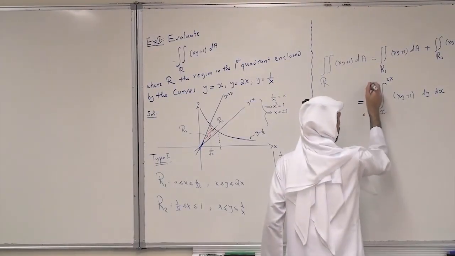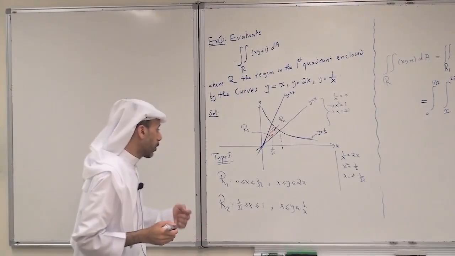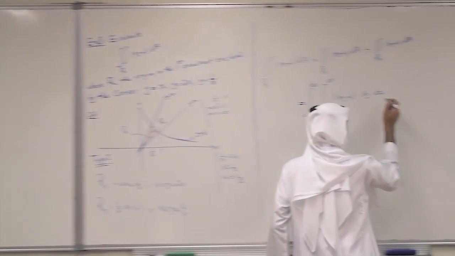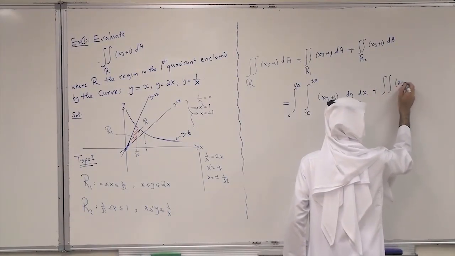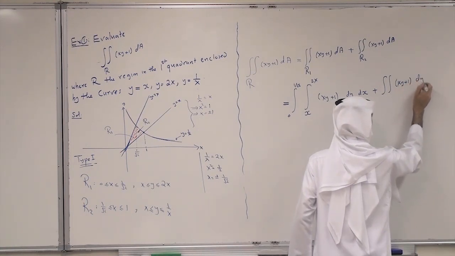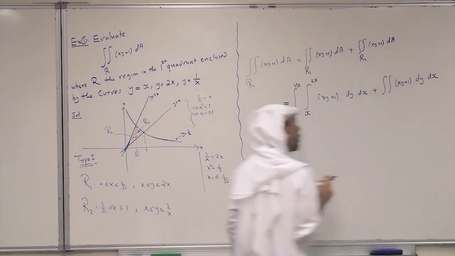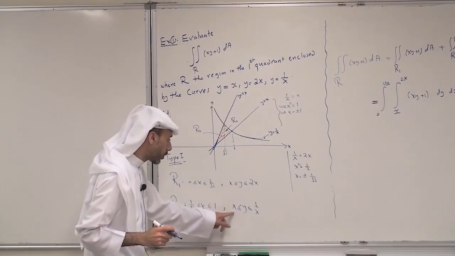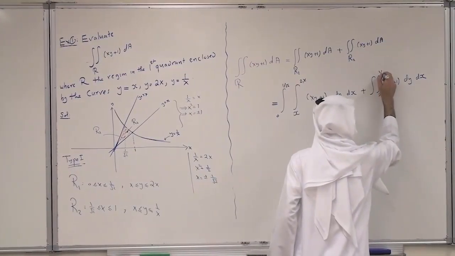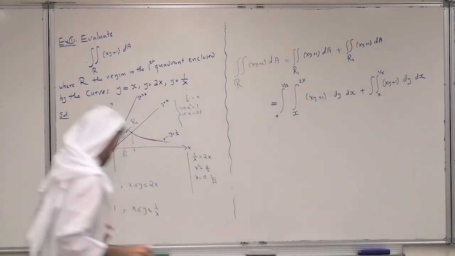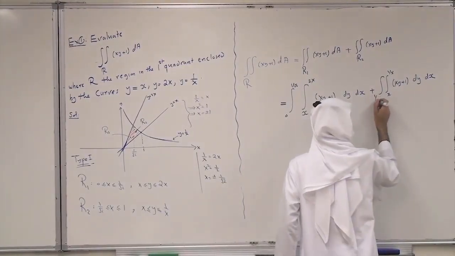This is for R1. For R2, R2 is a region of type 1, so we integrate first with respect to y, then with respect to x. The limits of y in the inner integral are x to 1 over x, and the limits of x are 1 over root 2 to 1.